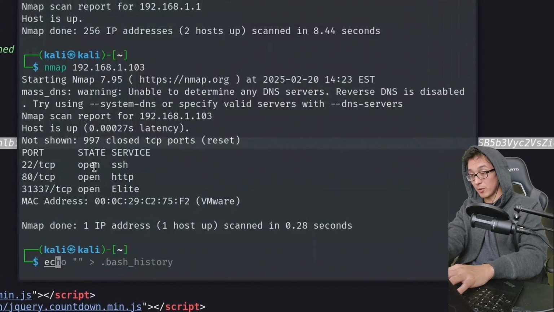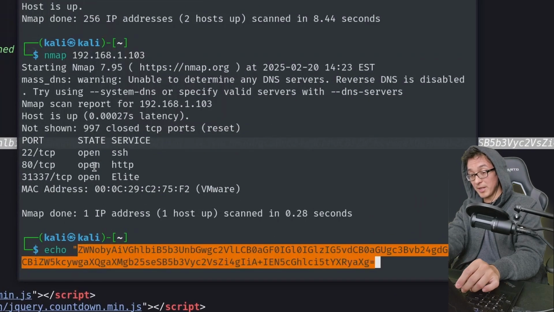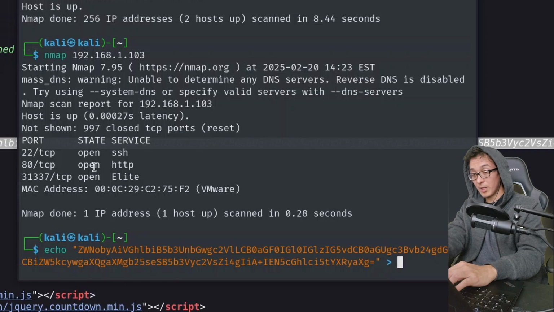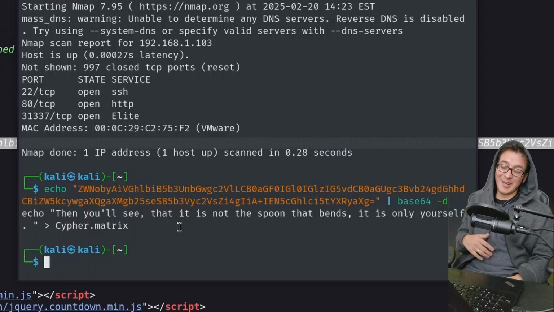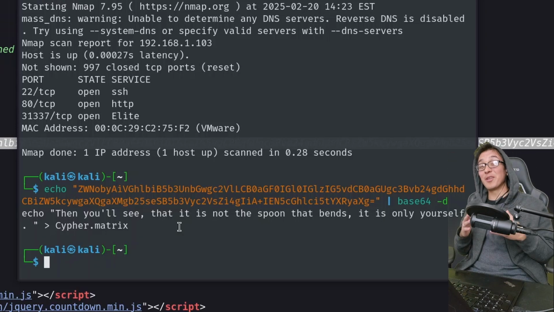And I will come into a terminal. I will echo that base64 encoded string, and I will pipe it into base64 decode. And there you see, echo. Then you'll see: it is not the spoon that bends. It is only yourself.